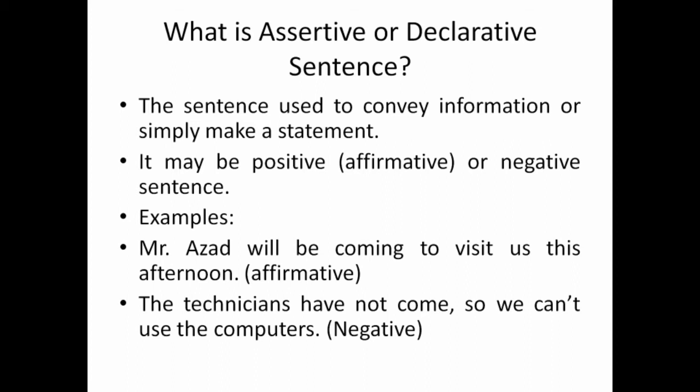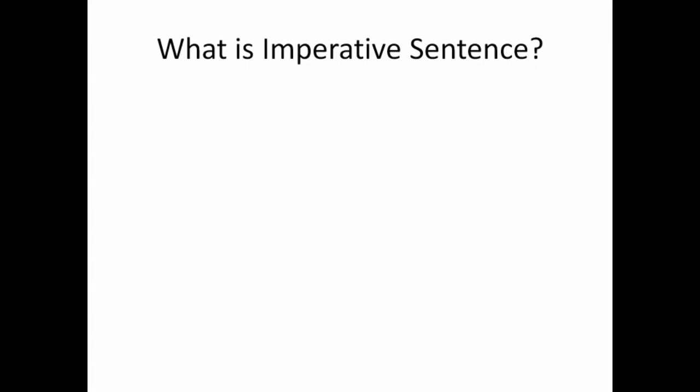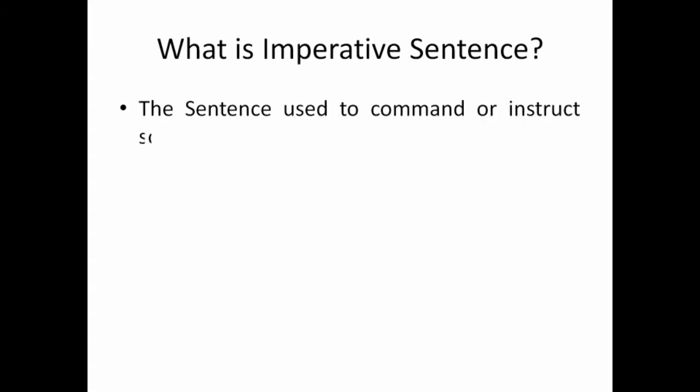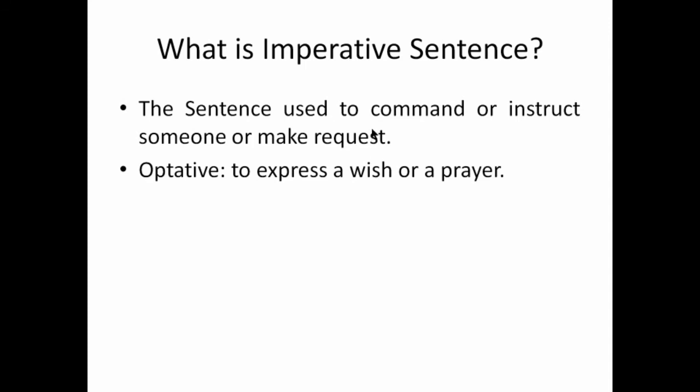Let's move to the next, that is, what is imperative sentence? This sentence is used to show a command or instruction given to someone, or to make a request. Or in simple words, imperative sentence is a sentence which shows command, instructions given to someone, or some type of request or wish. This type of sentence is termed as imperative sentence.